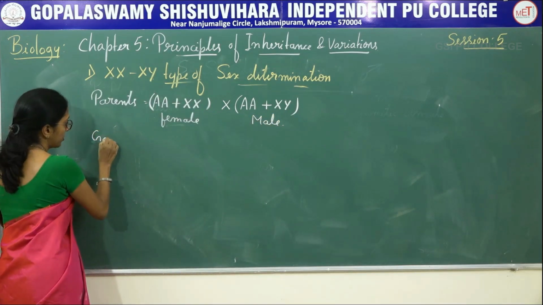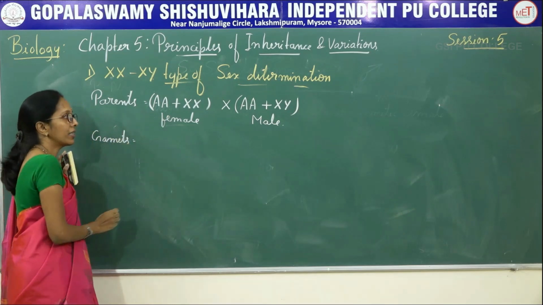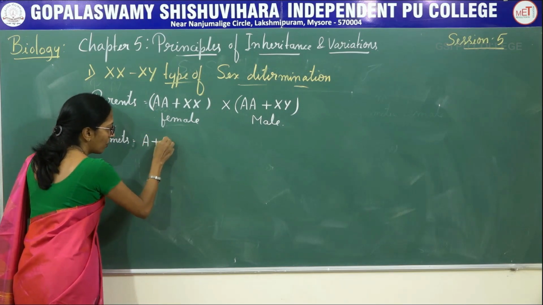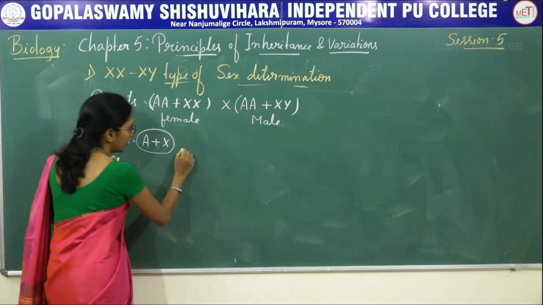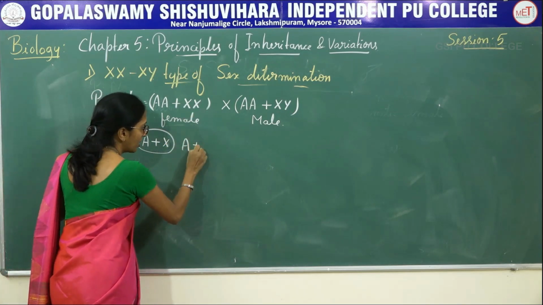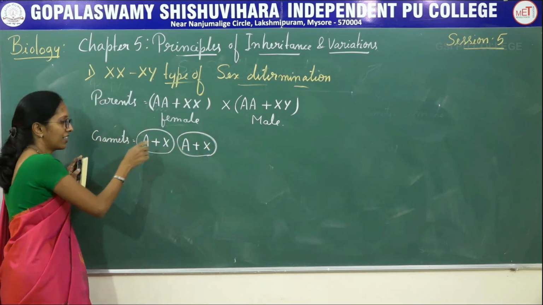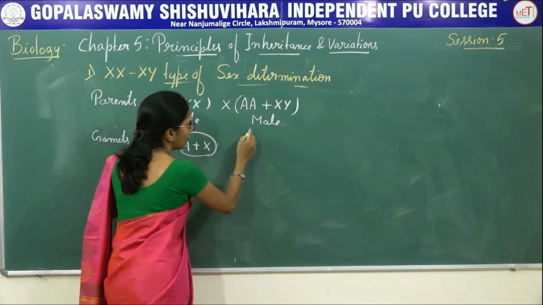Now coming to the gametes. So in gametic condition, what happens? Autosome plus one of the X chromosome separates. Same thing, autosome plus one of the X chromosome. Gametes are always indicated or written within the circle because it is haploid in nature.